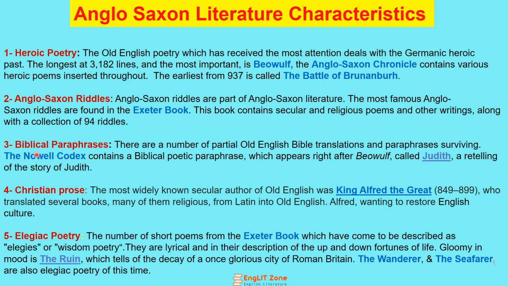That's why we have a few very important works of this particular time. I have mentioned the important ones in bold words so that you can understand the important characteristics of Anglo-Saxon literature.